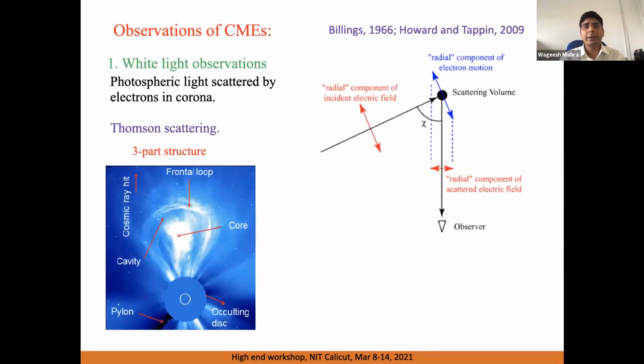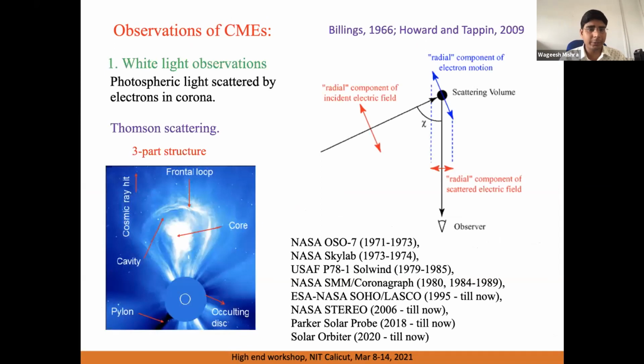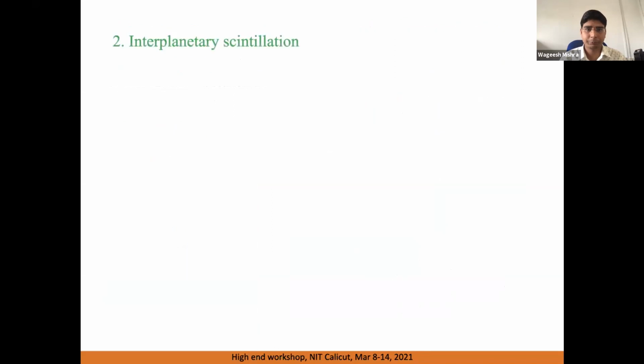So CMEs can be observed in several ways. One typical observation is the white light observation, in which a CME is seen in white light that is scattered from the electrons in the CME material. Due to such Thomson scattering, any CME can be imaged. From a series of observations by NASA's OSO 7, the discovery of CMEs was made. Since then, we have had a series of instruments continuously observing CMEs in white light.